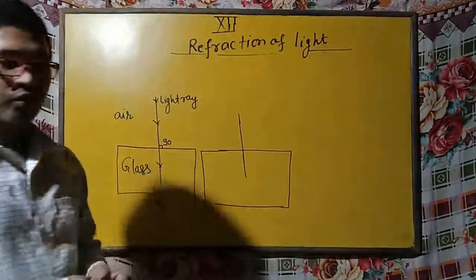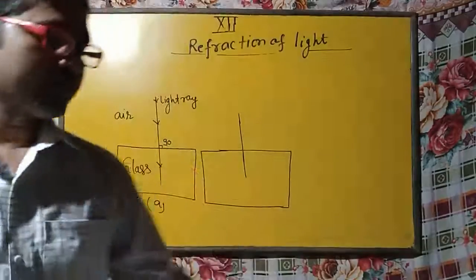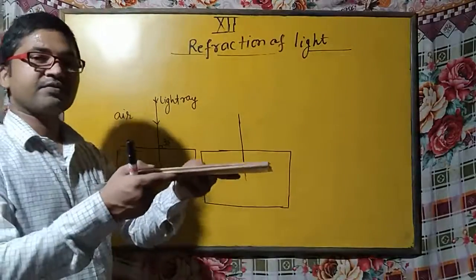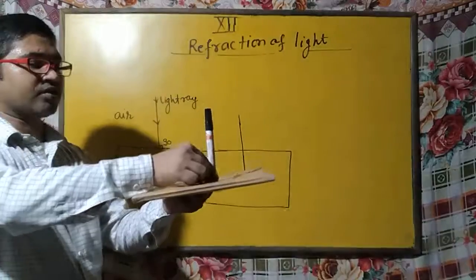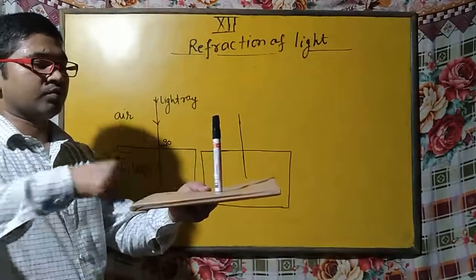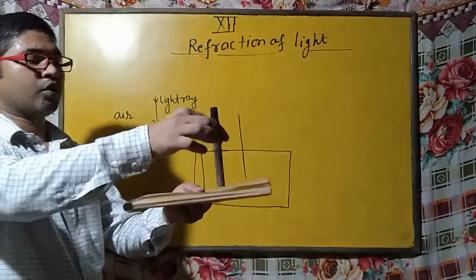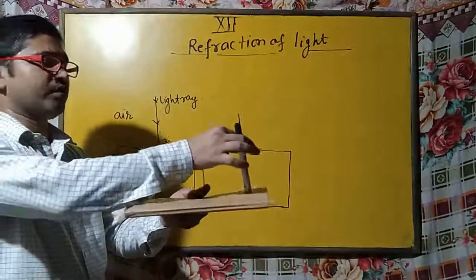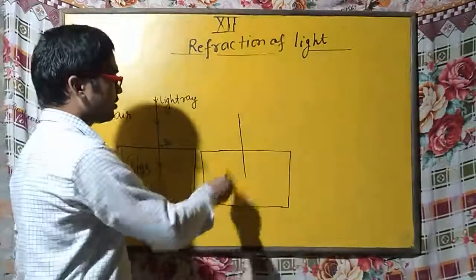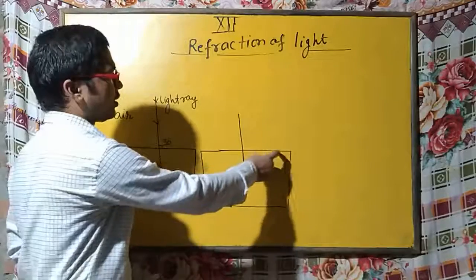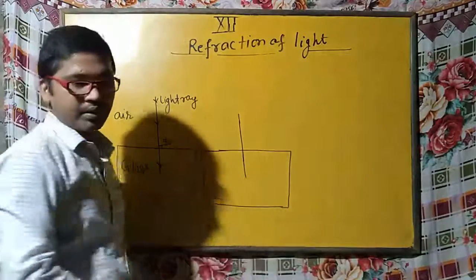Let me tell you what is normal. You can see this one is the surface. Any line which is perpendicular to the surface is known as normal. So this one is the normal. You can choose the normal anywhere on this surface, at any point according to the requirement.